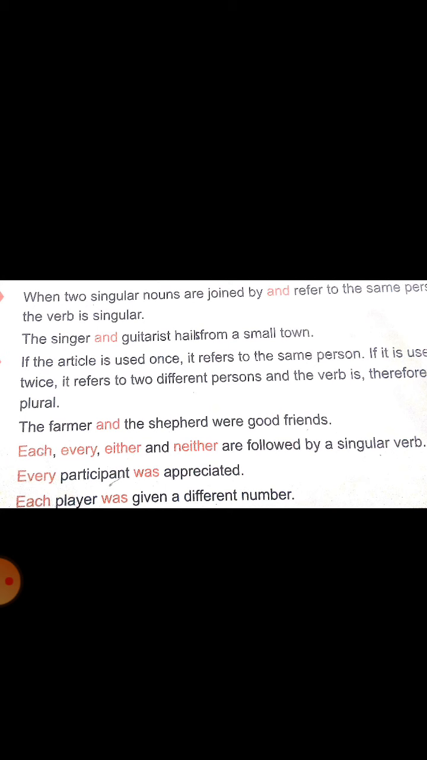Look at the example. Every participant was appreciated. Here, each and every refer to all, but they are considered singular. But either and neither always refer to two different nouns. Either means two nouns, it refers to two nouns. Neither means two nouns, it refers to two nouns. But either is a positive word, neither is a negative word. Neither means no, a negative word. So look at the first example.